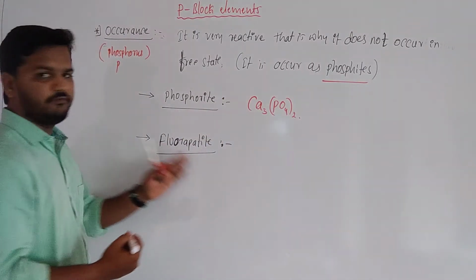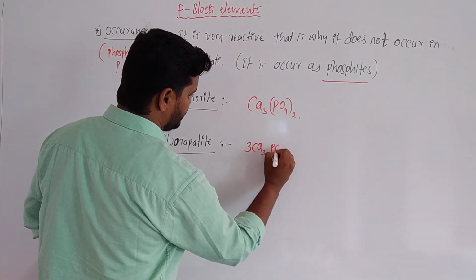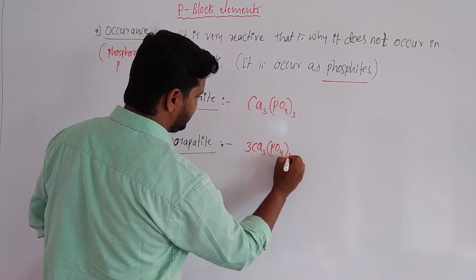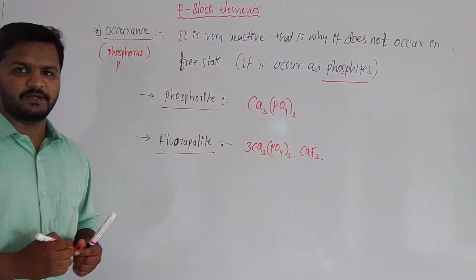Its formula is 3Ca3(PO4)2·CaF2. So this is fluorapatite.